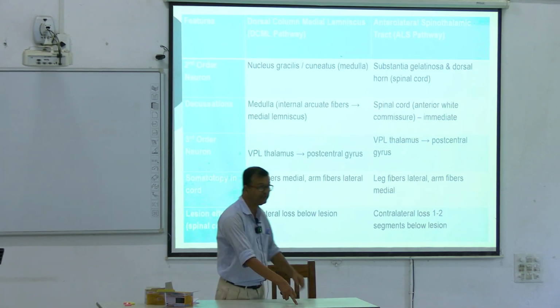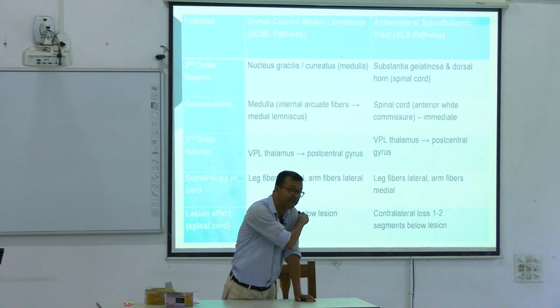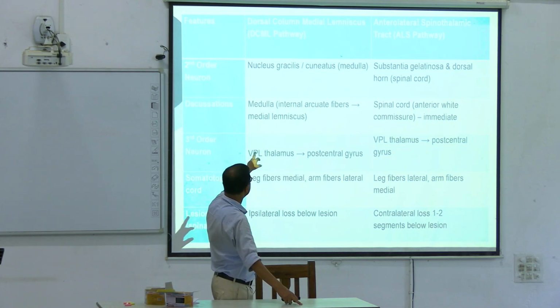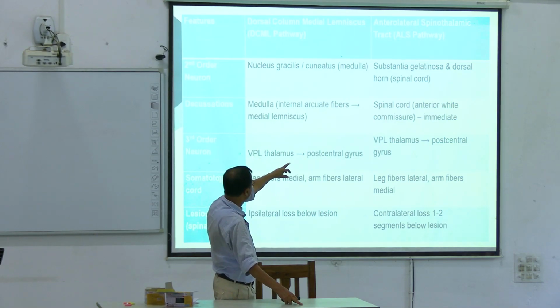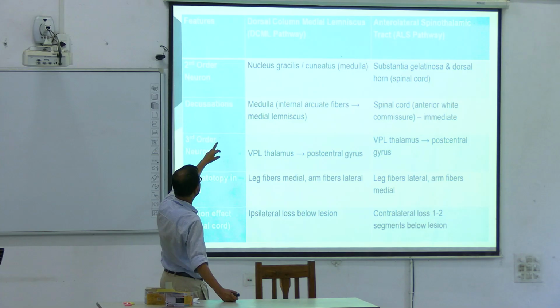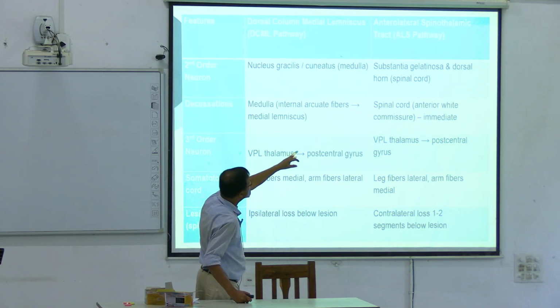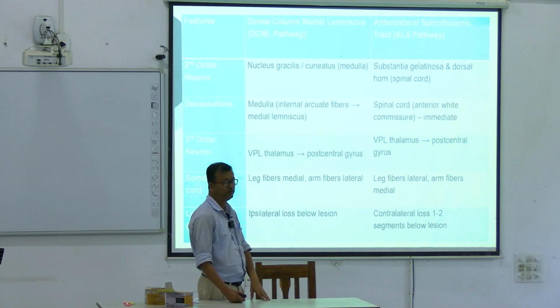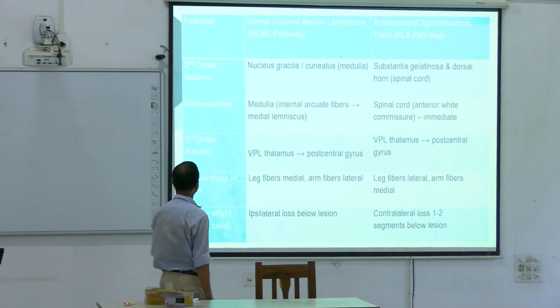And in gelatinosa, lamina 2. Sorry, ALS pathway, where did I say it? Second order, nucleus gracilis, okay, substantia gelatinosa, that is Rexed lamina 2 and dorsal horn of the spinal cord.